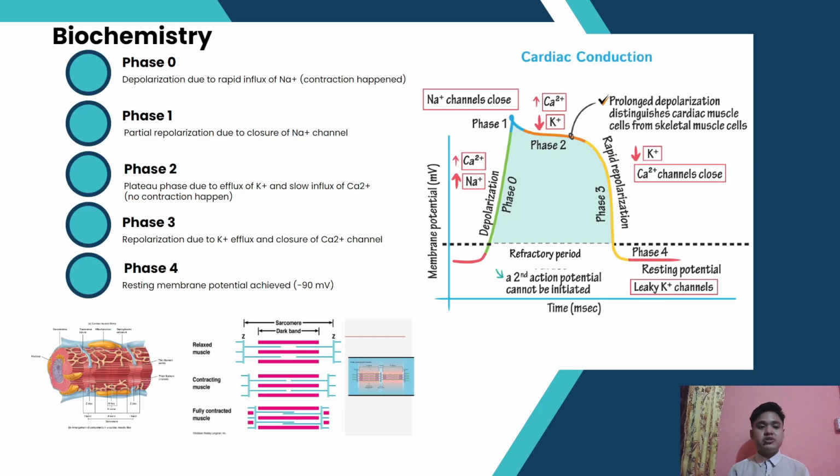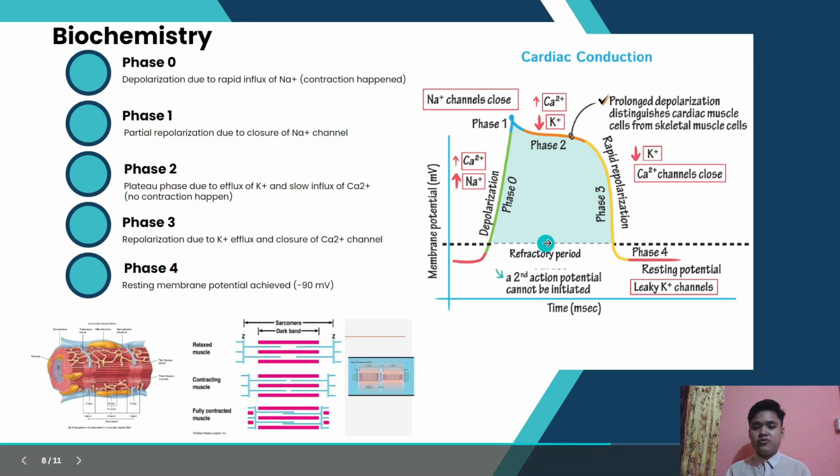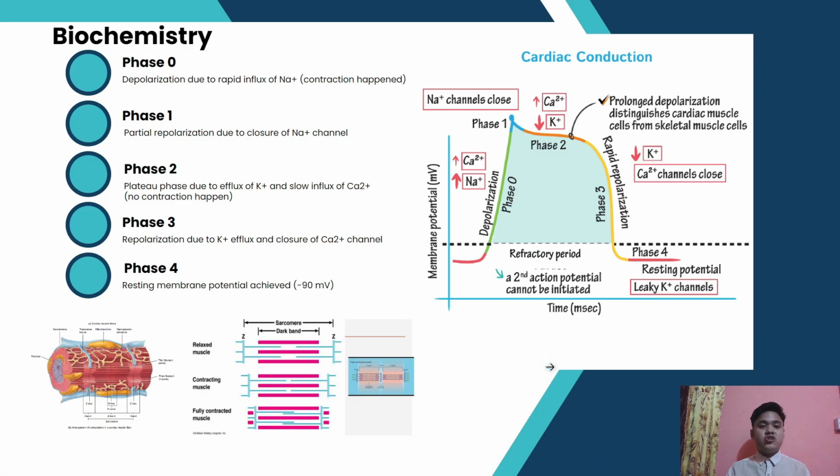Next, for the biochemistry, I will be talking just a little bit. This is phase 0, phase 1, phase 2, phase 3, and phase 4. Phase 4 is the polarization due to rapid influx of Na+. So Na+ here functions to make the contraction of the heart happen. Then phase 1 is partial repolarization, which occurs due to closure of the Na+ channel.